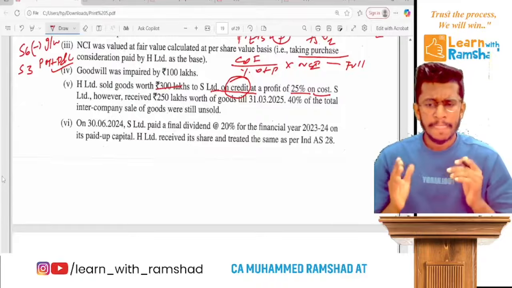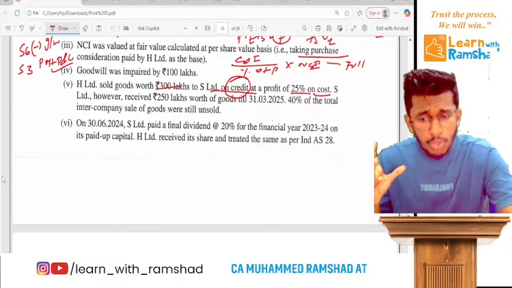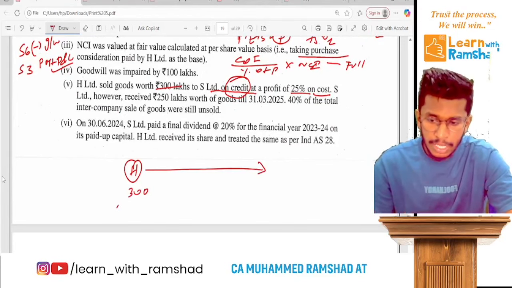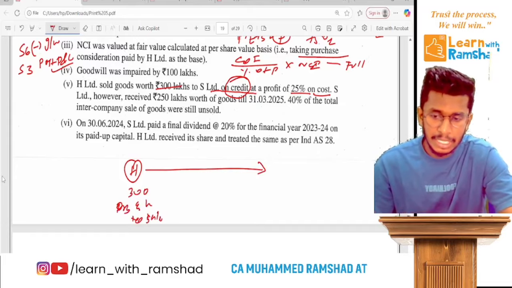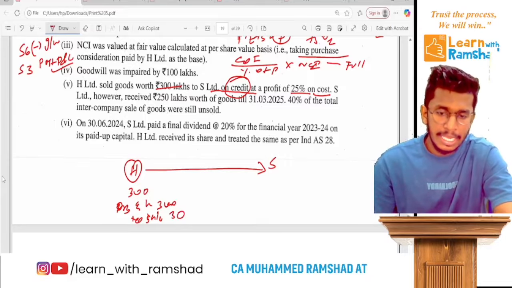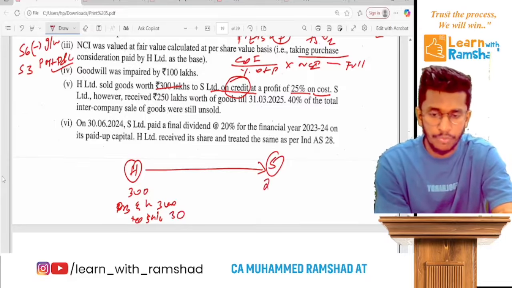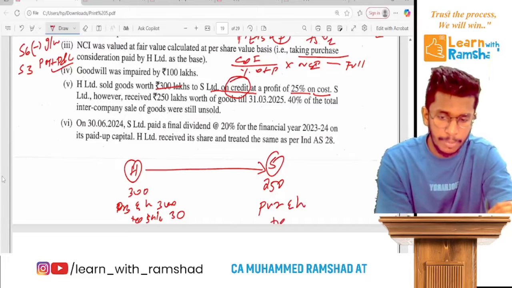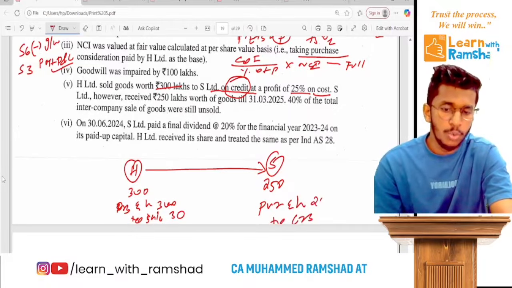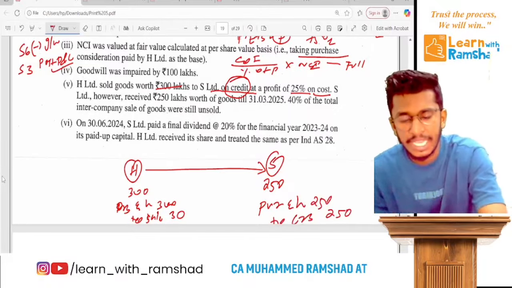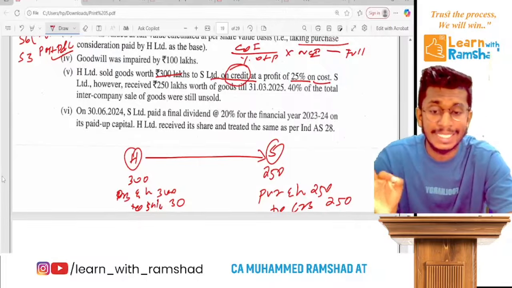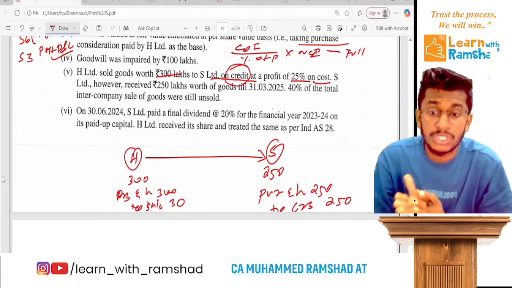Let's see. Actually, H has sold goods worth 300. Ready? So they pass the entry for the credit sale, debtors to sales, at 300. But S Limited only received 250 by March. So they passed a purchase account debit to creditors of 250 only. So that means the 50 rupee entry is not recorded. So that is a transit item, goods in transit.